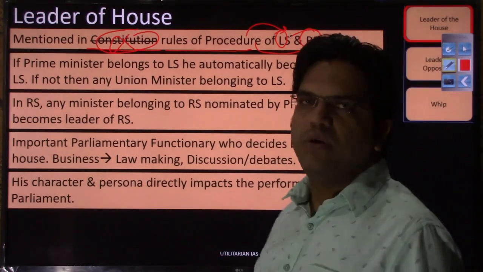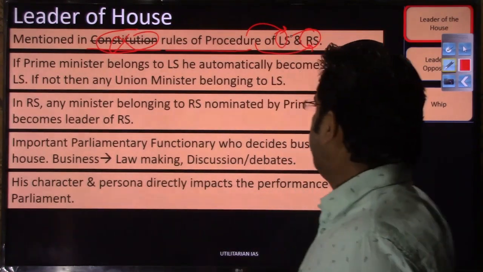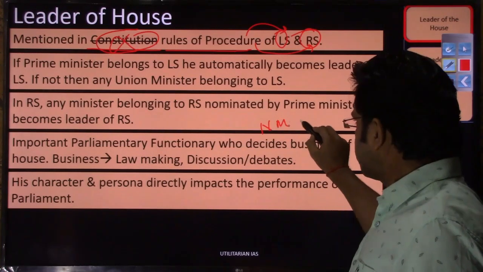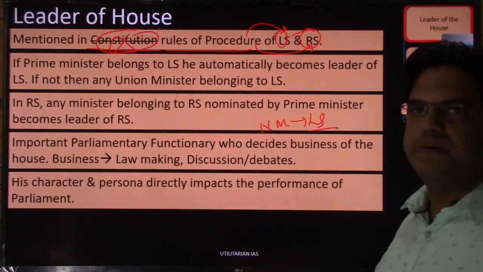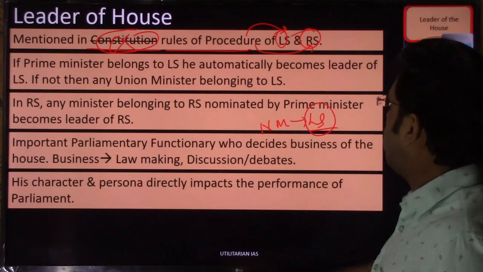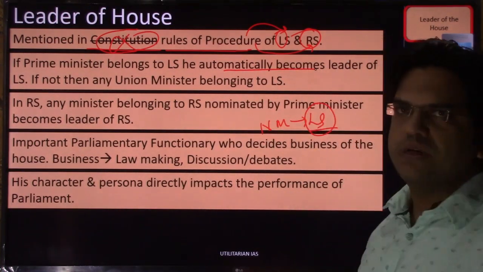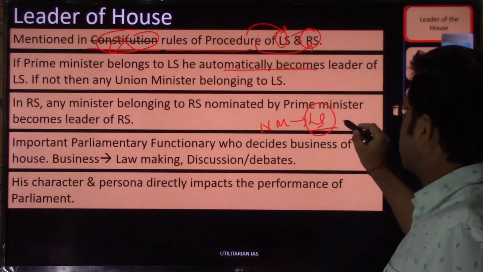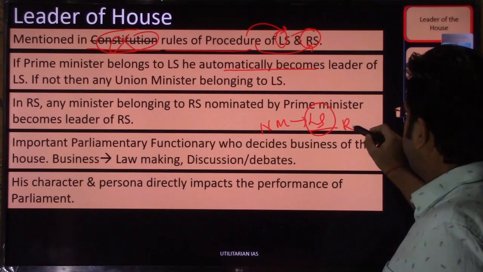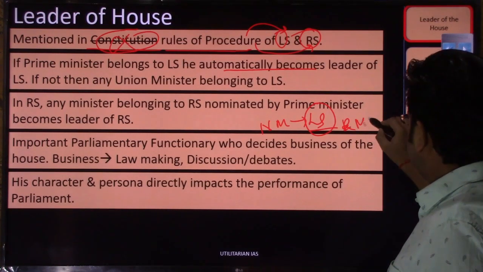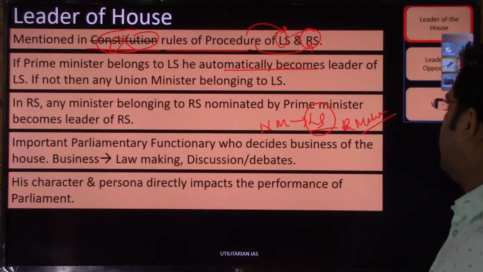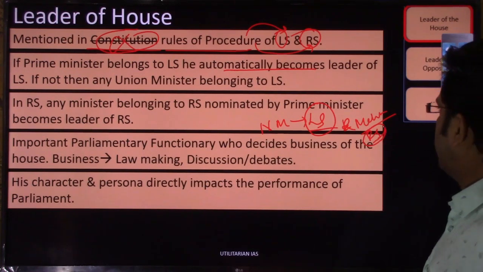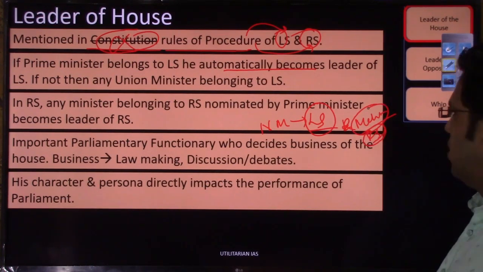So in Lok Sabha, who will be the leader of the house? If the prime minister belongs to the Lok Sabha, and right now you have Narendra Modi, who belongs to the Lok Sabha, then he will automatically become the leader of the Lok Sabha. But in case the prime minister does not belong to the Lok Sabha, as with the former prime minister Manmohan Singh, who for all 10 years was a member of the Rajya Sabha from Assam, then he was not from the Lok Sabha.